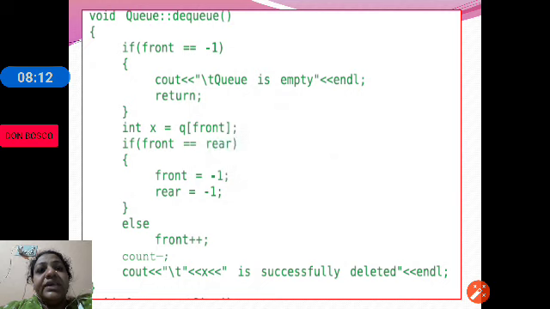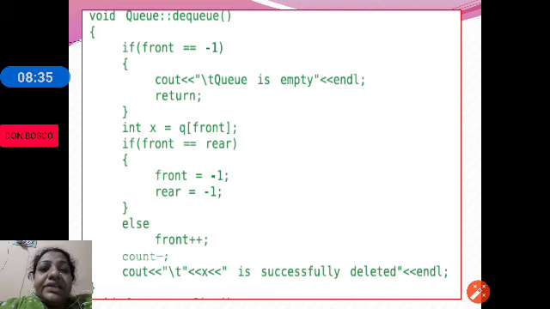So next, the next function is DQ. First we are checking, as we know that when we are inserting an element, if rear has reached maximum size -1, that is, if we are creating a queue for n elements, n-1 is the maximum size.